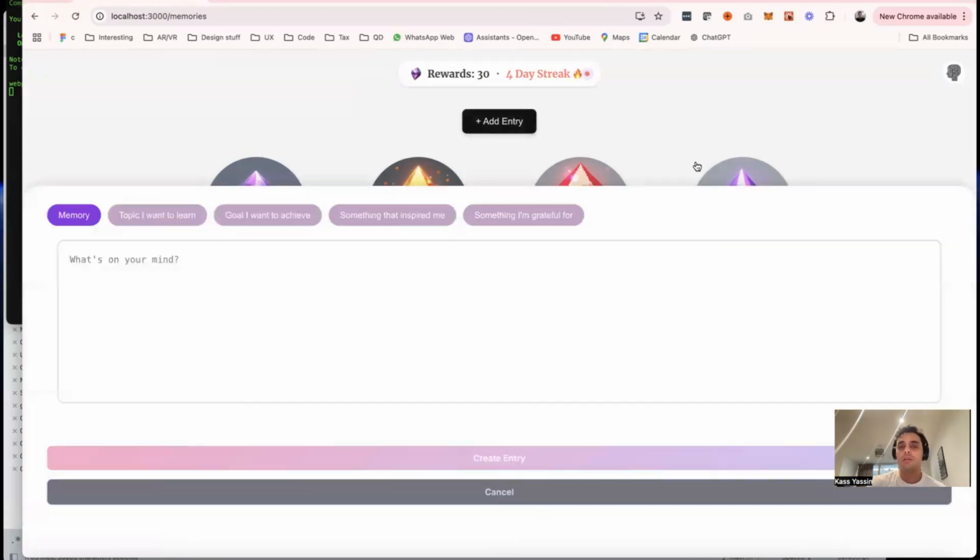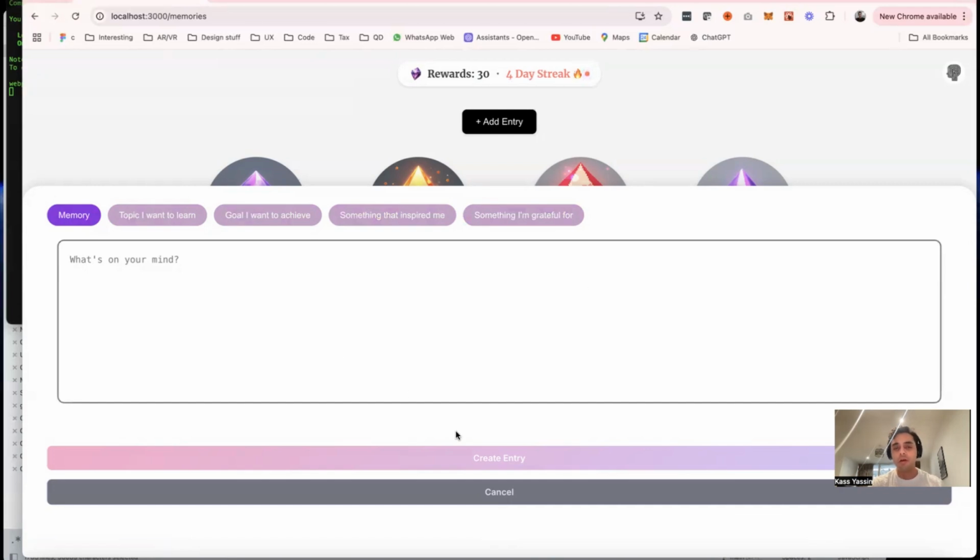But the idea is that you can pop in here and you can record a journal entry about these different categories. So it could be a memory that you might have that you want to explore. It could be a topic that you want to learn, a goal that you want to achieve, something that inspired you, or something that you're grateful for. So various personal growth categories, and you basically just type in your memory here.